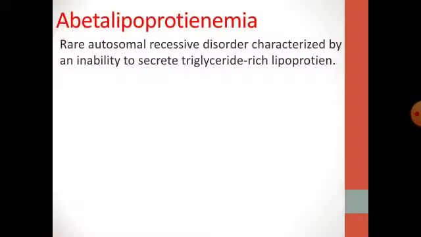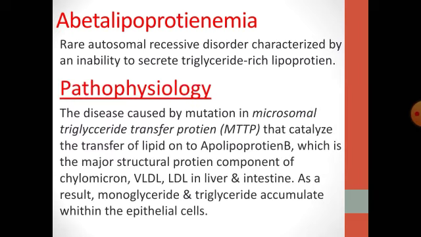What is abetalipoproteinemia? It is a rare autosomal recessive disorder characterized by an inability to secrete triglyceride-rich lipoprotein. What about pathophysiology? Starting from normal physiology, we have an important microsomal triglyceride transfer protein, which is a major cellular protein capable of transferring neutral lipid between membrane vesicles. It is essential for biosynthesis of apolipoprotein B, which is the major structural component of chylomicron, very low density and low density lipoprotein in both liver and intestine.